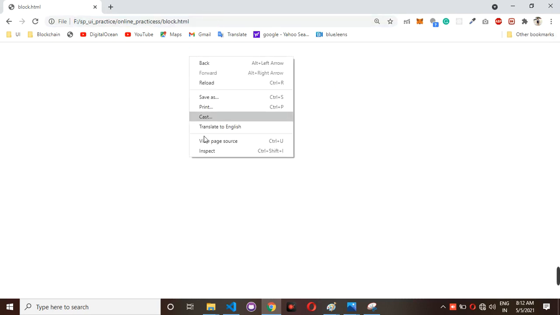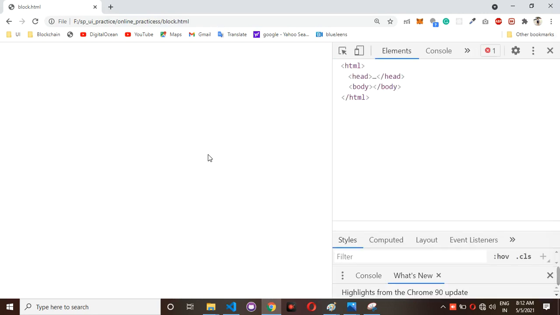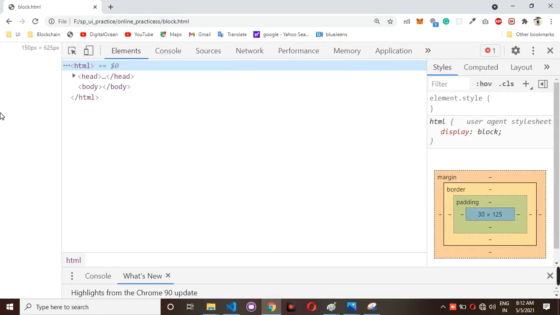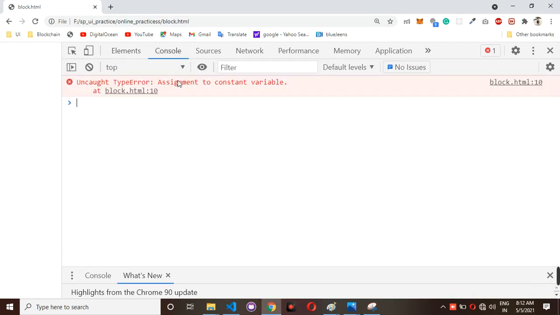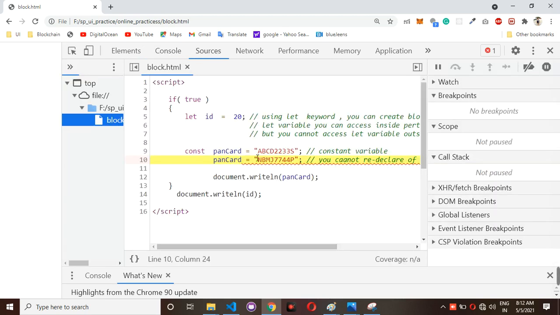I am not getting any value. If you right click here, then in the console you can see the error: assign to a constant variable. If you click here, you are able to see something here: PAN card is equal to NBMJ7744P. I have reassigned a value, so it won't work. Using the const keyword you can create constant variables.